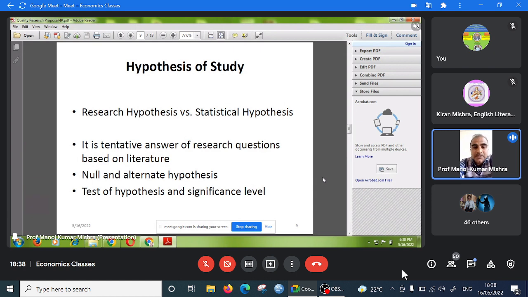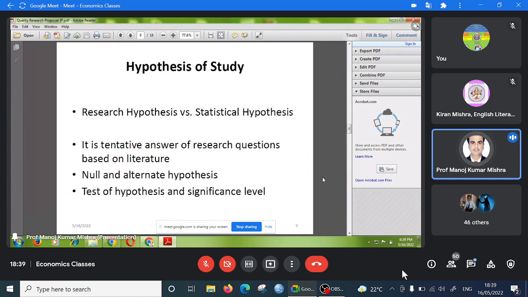Now the hypothesis of the study. First, what is a hypothesis? A hypothesis is a tentative answer to research questions based on the literature. One thing is also important: you have not done the research yet, so how can you give the answer to the research question without the study?